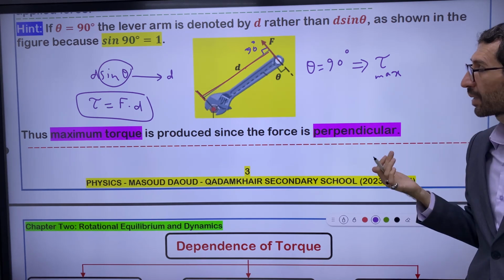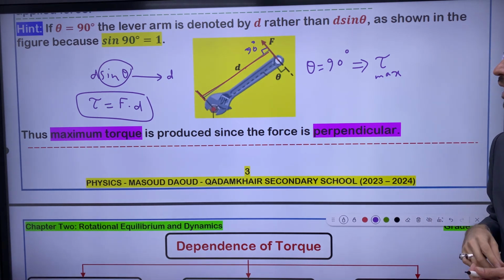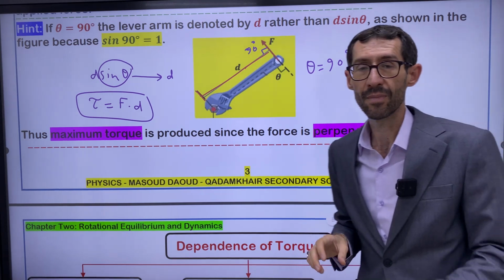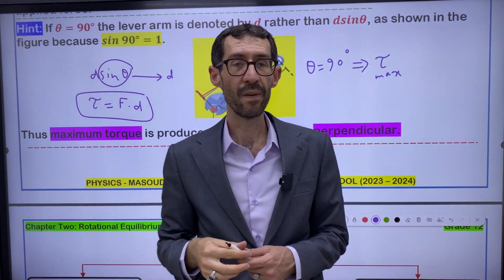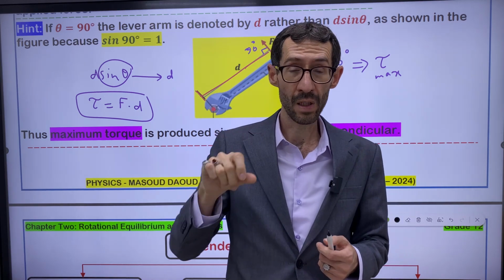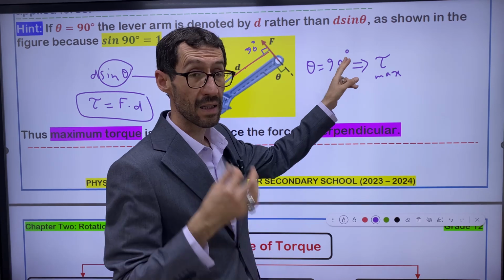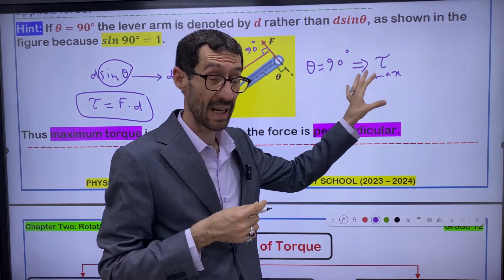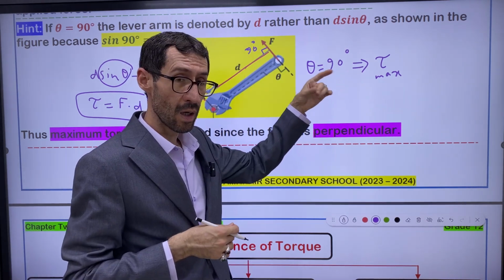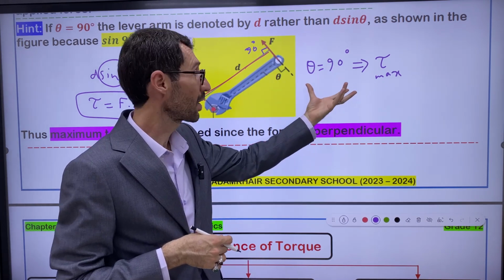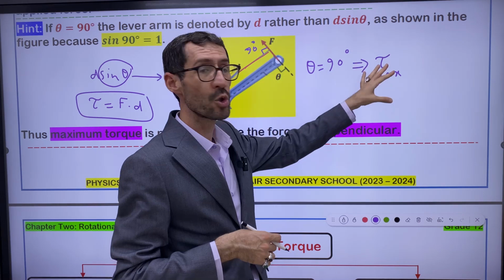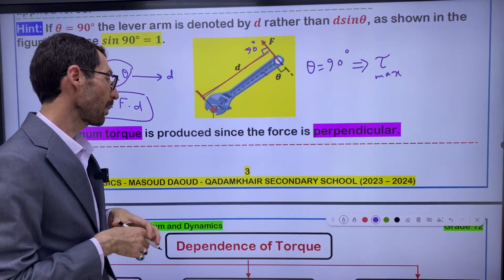And especially, let me give you an example. Whenever you open a door, whenever you apply force to the doorknob, this is the convenient angle. This is the best angle to rotate an object. And in this situation, we have maximum torque.